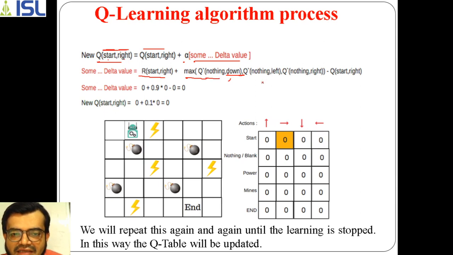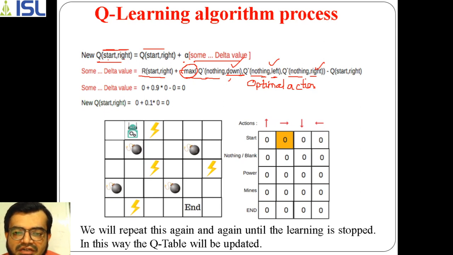Or else, from nothing, I can take the left action, or I can take the right action. So these are the actions: down, left, right. Among these three actions I have to select the maximum value. That is the optimal action I have to select. When I am going to the down state, there are three actions available, because I can go left, right, or down.